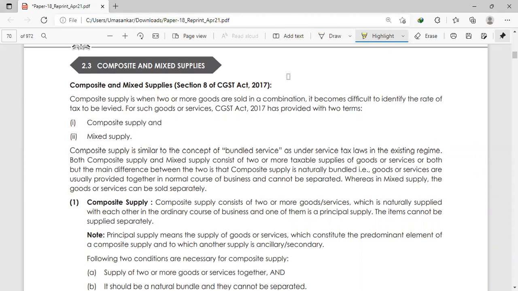Then in section 8, whether it is composite supply or mixed supply, we need to differentiate it. Composite supply is when two or more goods are sold in a combination, making it difficult to identify the rate of tax to be levied. In that case, we need to segregate whether it is composite supply or mixed supply.